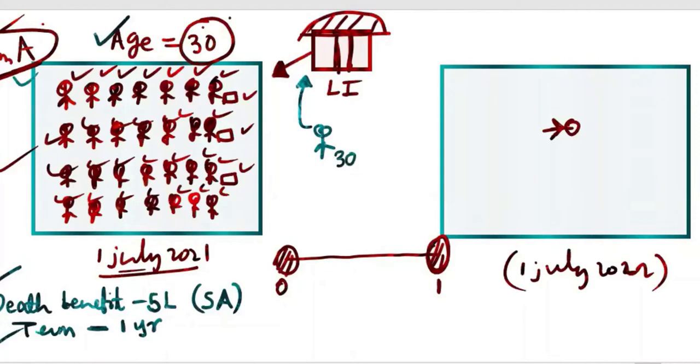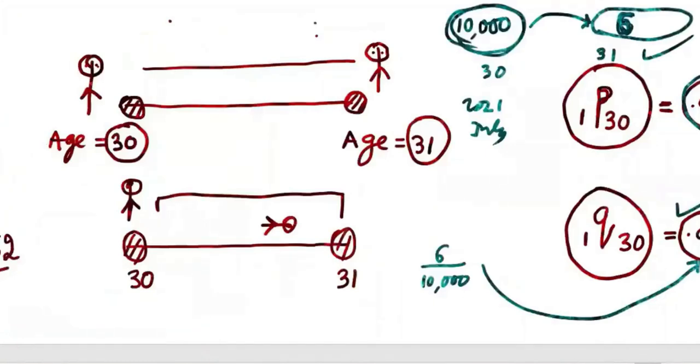The logic behind that, for 1 year. The first and foremost is mortality, with which I started the class today. The company has to know how many people out of 10,000 will die. Suppose the life insurance company plans to sell 10,000 policies to these people. They have to know how many will die within 1 year. They know that 6 will die. 6.0006, this is what we got from the actual table. So they know that 6 people will die within a year.